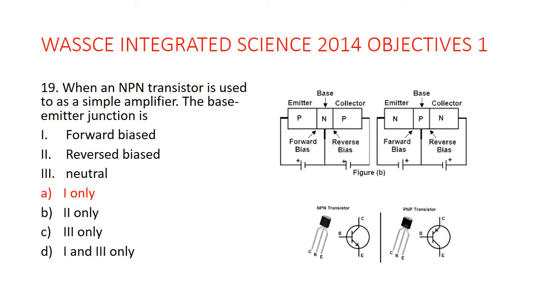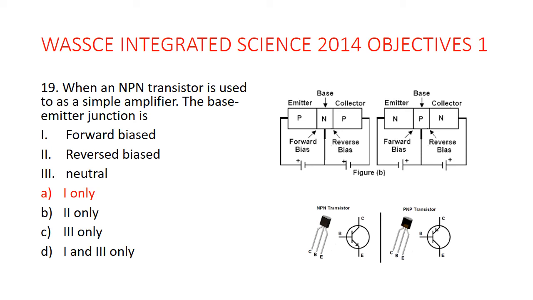19. When an NPN transistor is used as a simple amplifier, the base emitter junction is forward biased. You see that a transistor, we have two types of transistors. Take note of that. We have the NPN transistors and then we have the PNP. So you just change the locations of the letters.